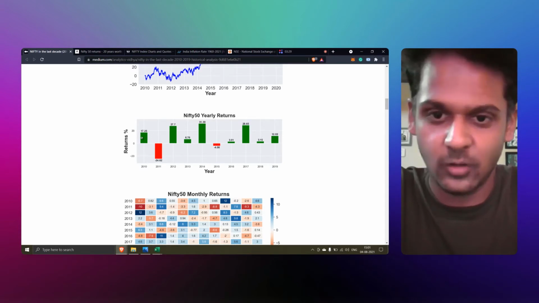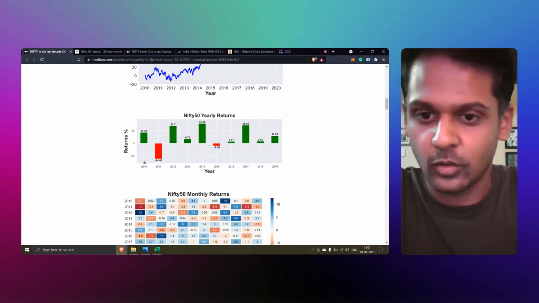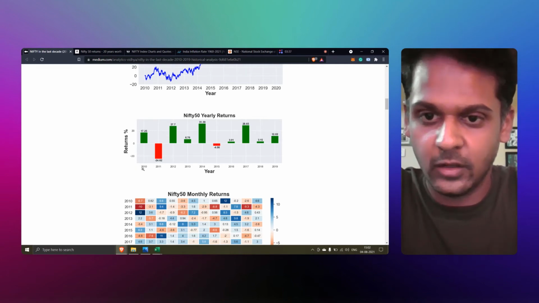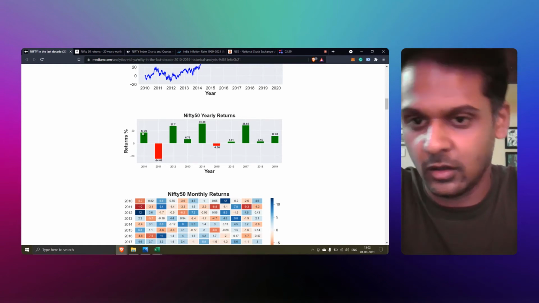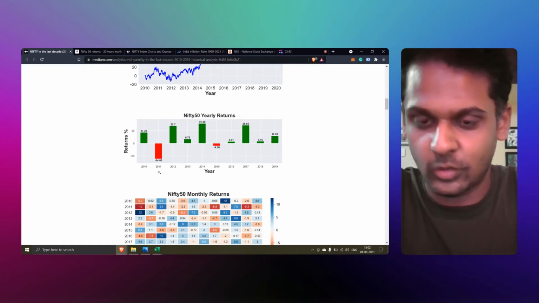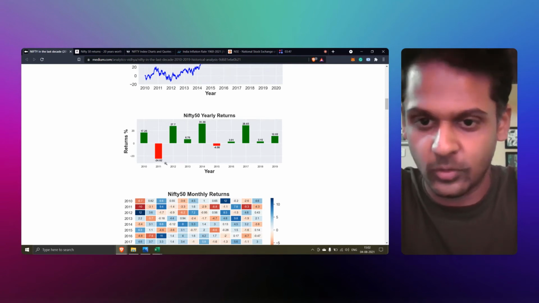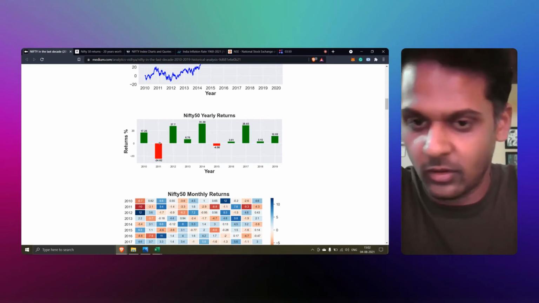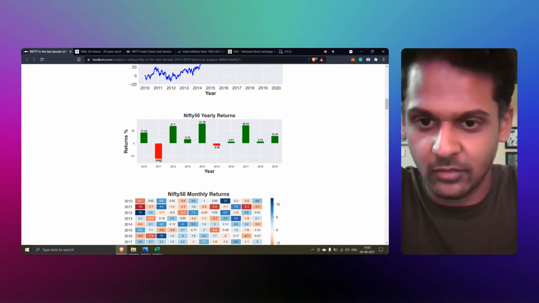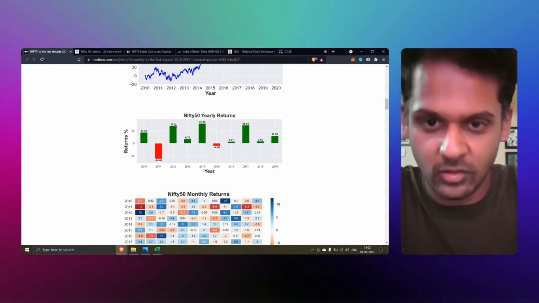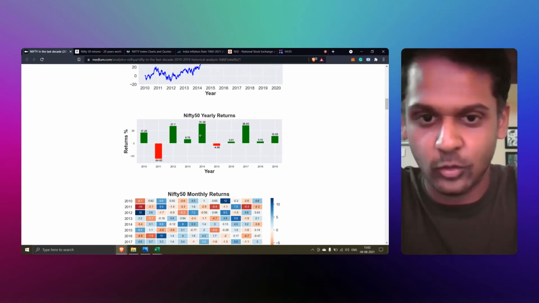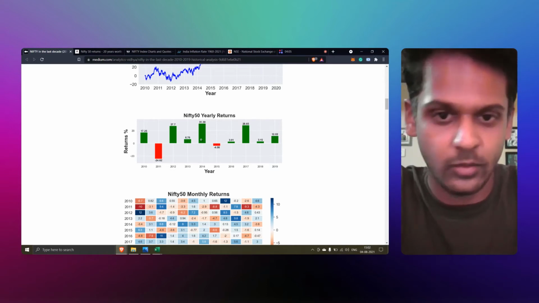And if you look at this chart, over the years, we have been seeing consistent returns. So let us look at the last 10 years data. Let's start from 2010. In 2010, the return has been 17.25 percentage, and in 2011 there has been some big crash, so the return was negative, minus 24.62 percentage. And in 2012, whatever negative returns there were in 2011, it all recovered, and we are now at 27.7 percentage. 2013 we have a small return of 6.76, and 2014 there was a massive return of 31.39.